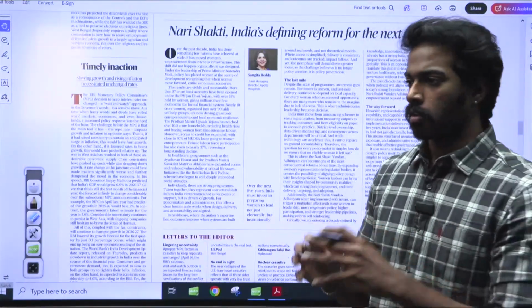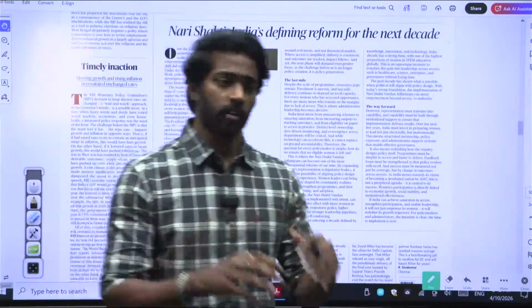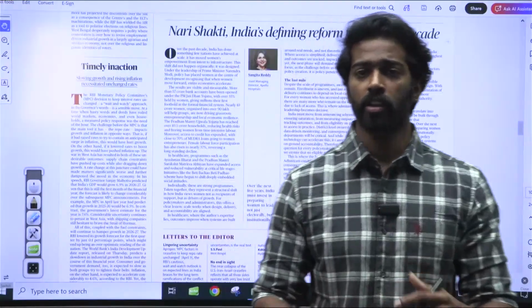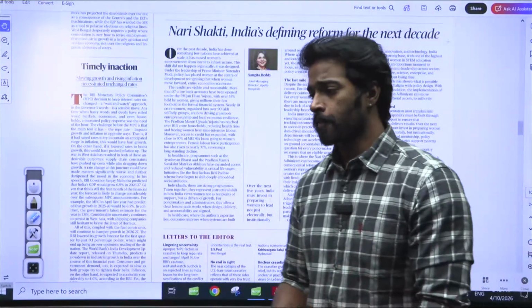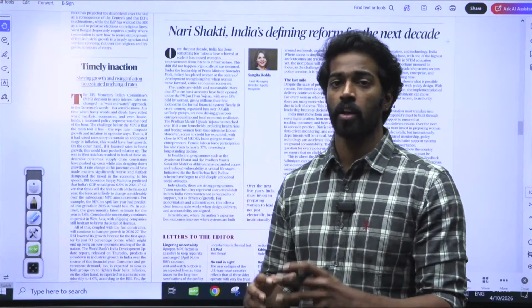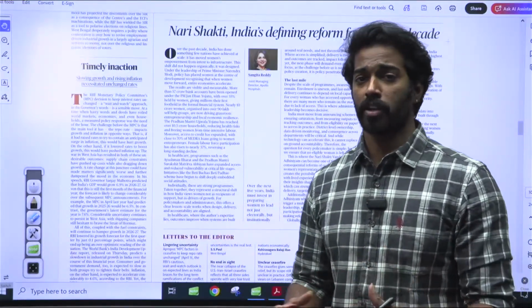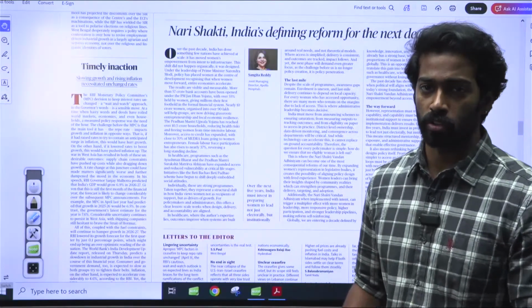Currently, the machine that is run by men is working properly, but the government of India is trying to bring in more efficient policies and schemes or infrastructure that would ensure that the women's side is also working properly. So in the near future, we can expect a fully accelerating India. That is what the author is trying to say.